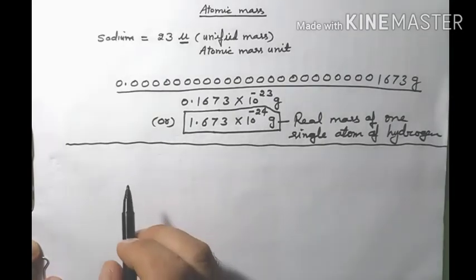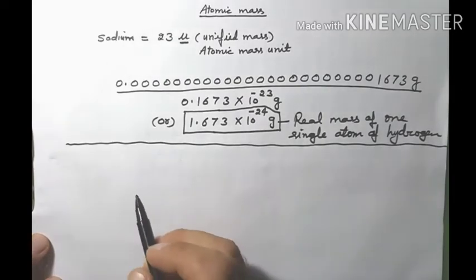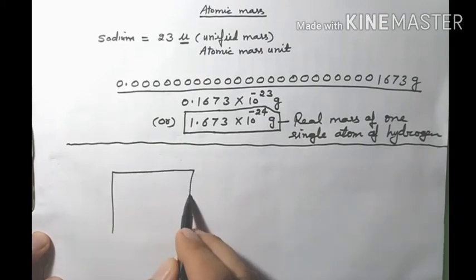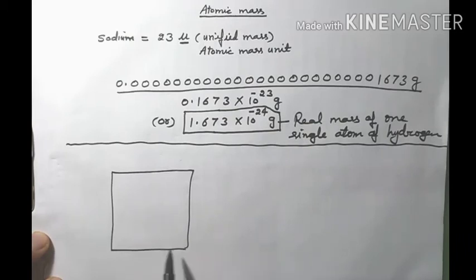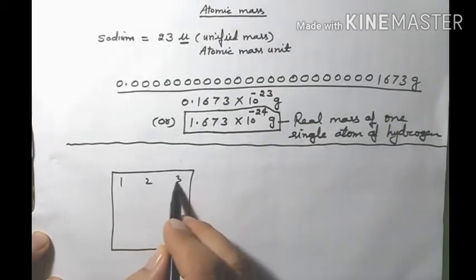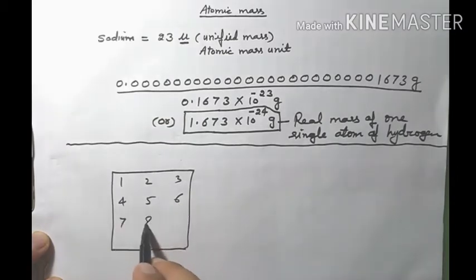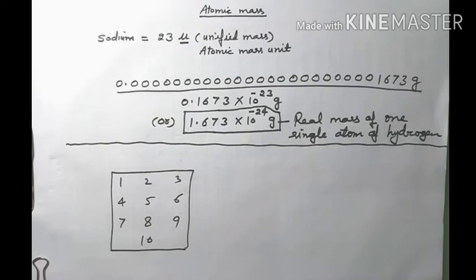See, for example, if in one class a total of 10 students are there, 1, 2, 3, 4, 5, 6, 7, 8, 9 and 10, total 10 children are there.